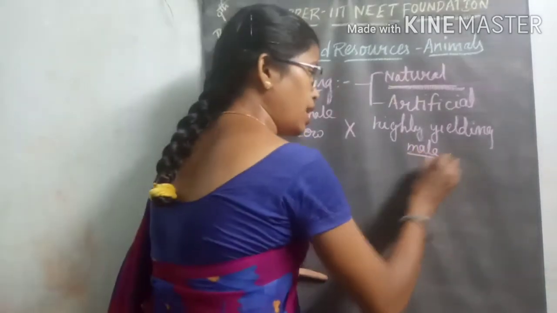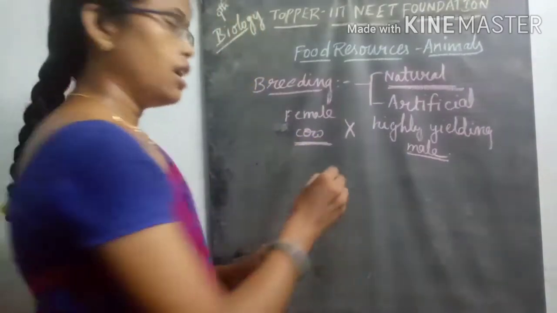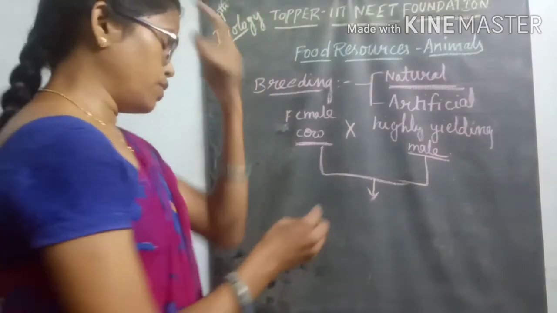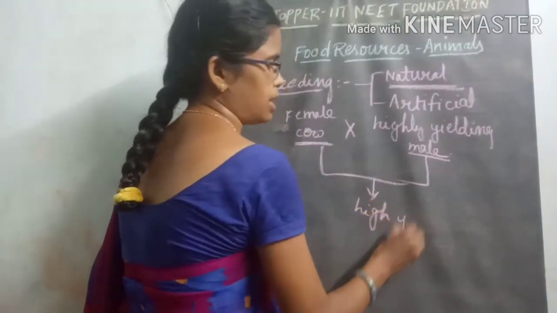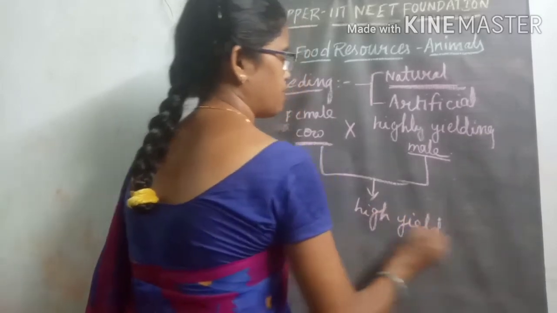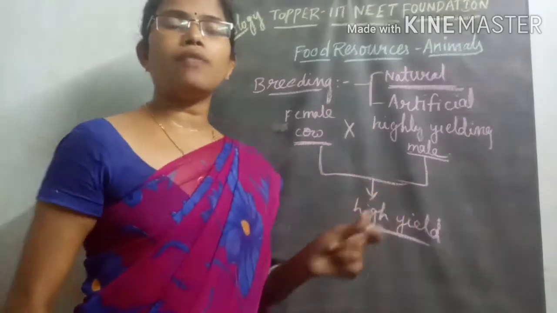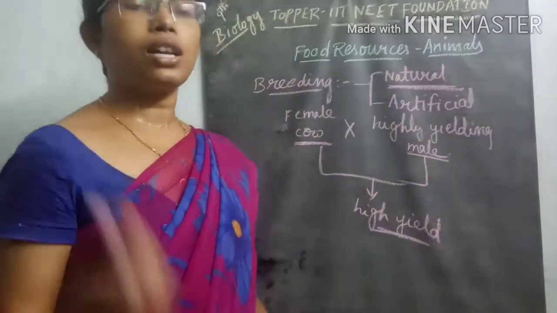That male animal is crossed with this female organism, and in that process the organism produces a high yielding variety of milk. High yielding means it produces a high amount of milk, because milk is one of the most important and nutritious sources for different organisms.